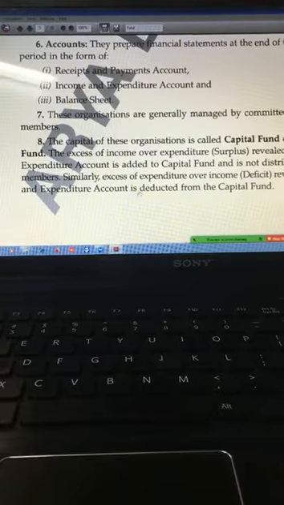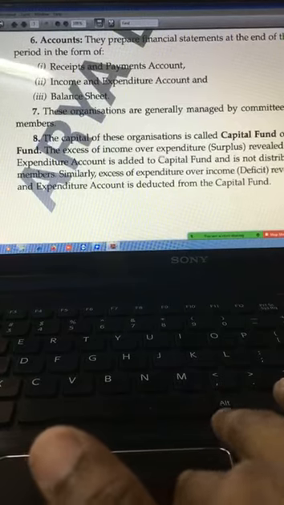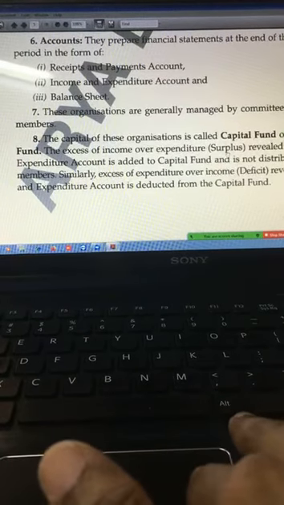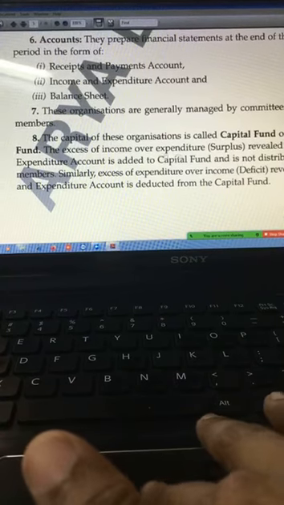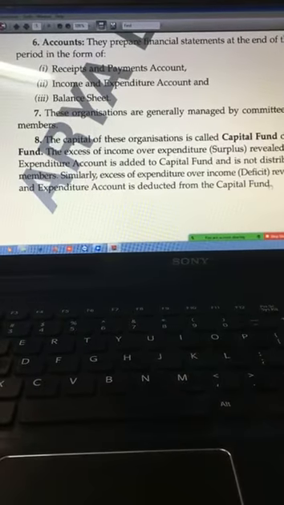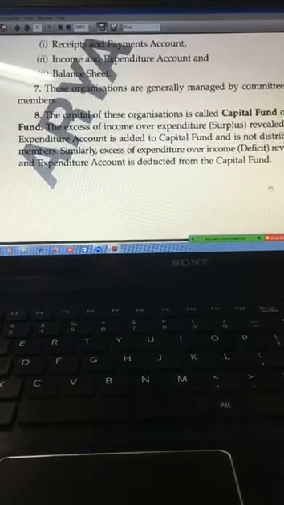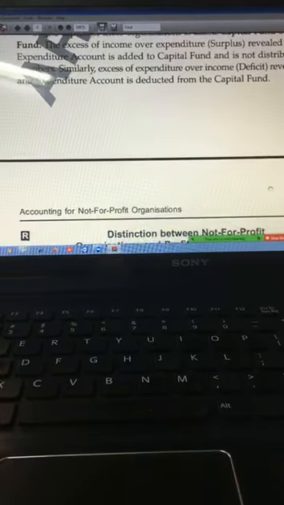Okay, if income is more, that is income minus expenditure, the answer is surplus. And if expenditure is more, that is expenditure minus income, then it is deficit. Okay, so these 8 features help you to understand non-profit organizations in a better way.